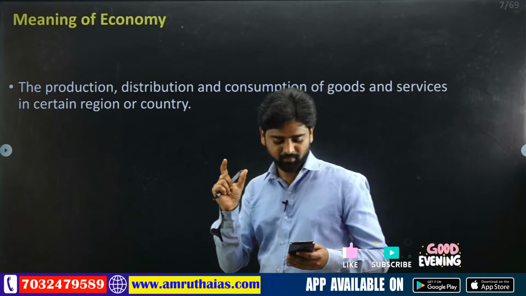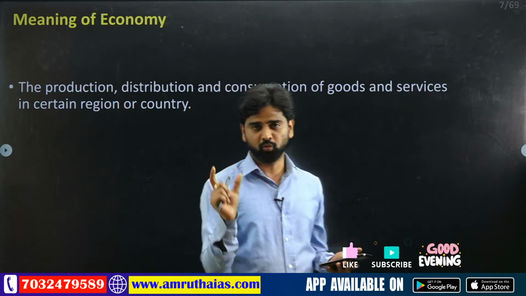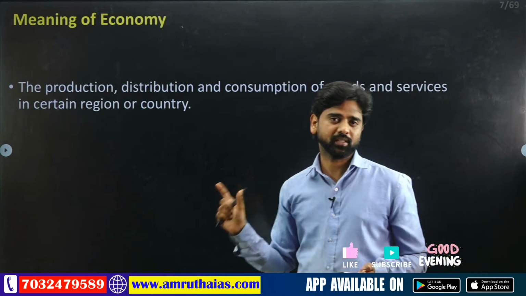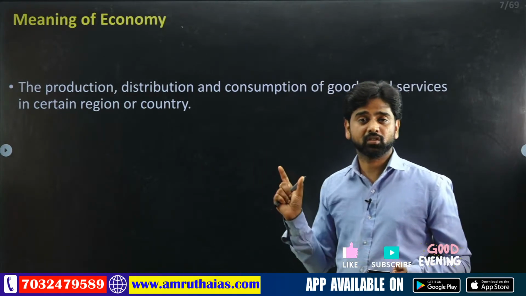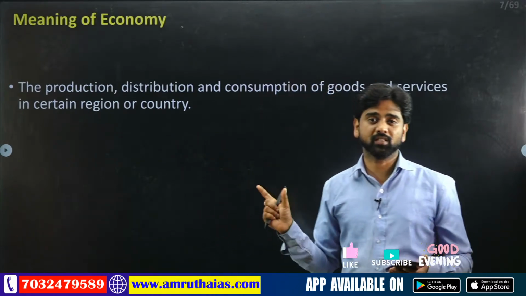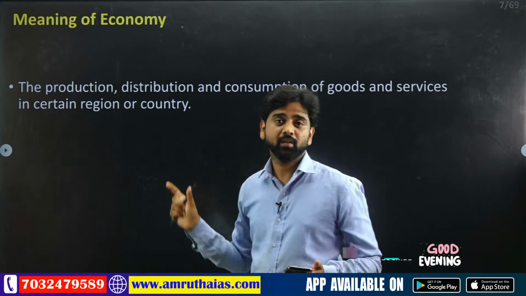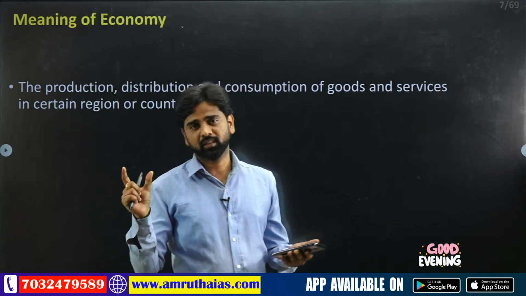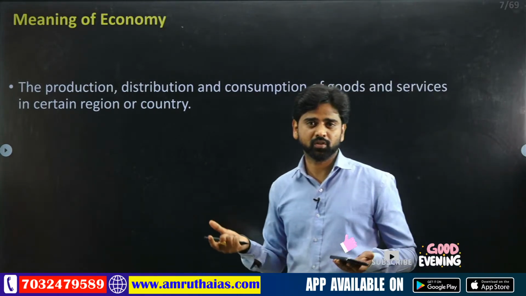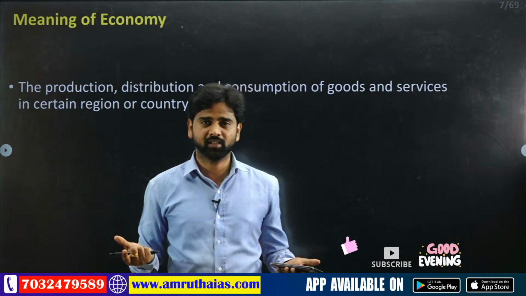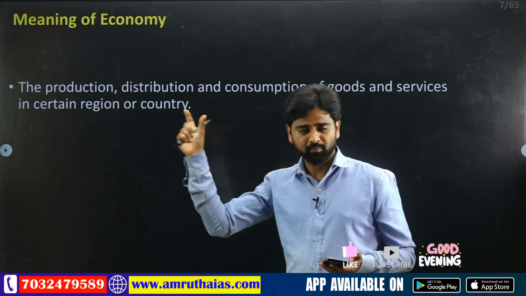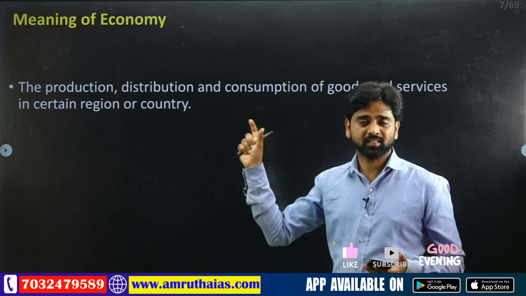The economic system consists of the individuals belonging to the household sector. The economic system also consists of the business sector which belongs to the firms, and the government sector which manages all these things, okay? Obviously the government has to satisfy its needs also. They have to purchase goods, and they will also be selling goods and services. So it is an economic system. The household sector, business sector, and government sector make up this economic system.